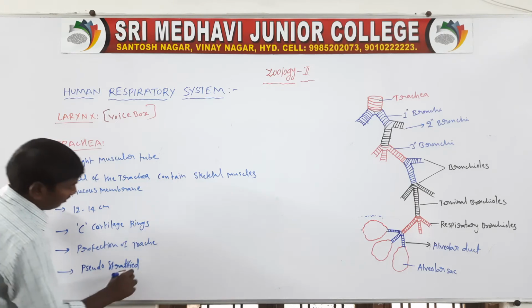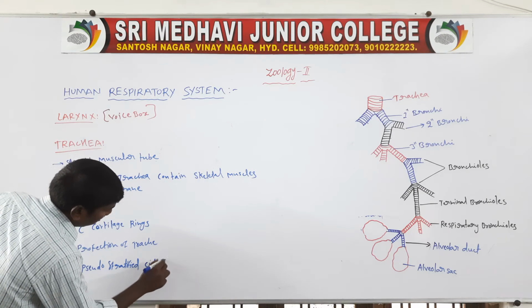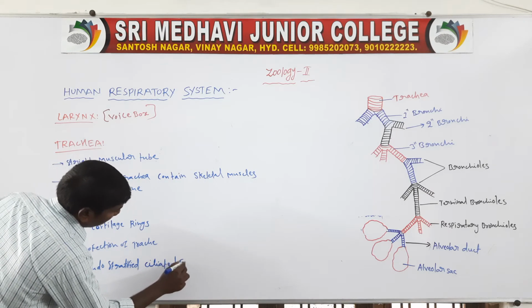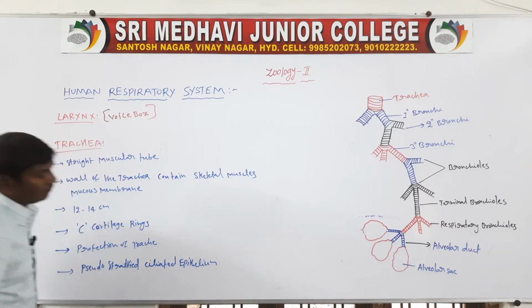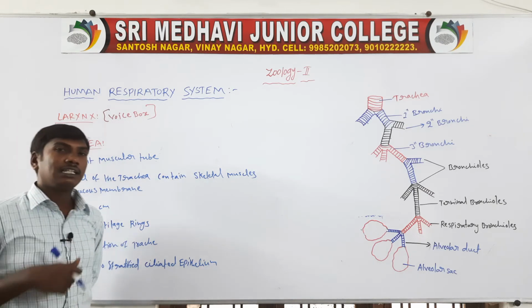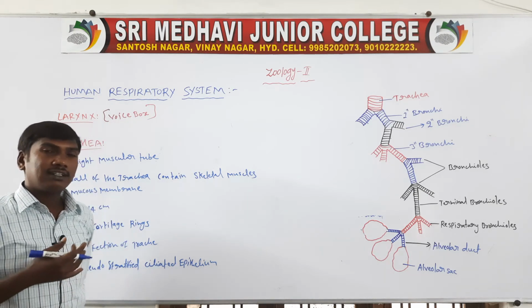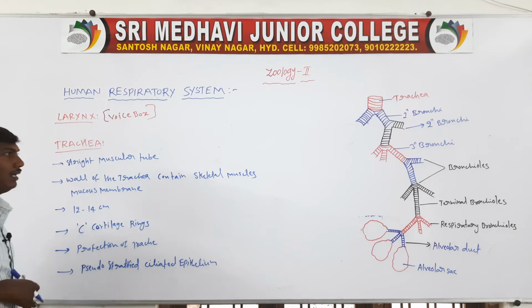Next one, the inner side of the trachea contains a pseudo-stratified ciliated epithelium. Next one, the trachea opens into the bronchi.